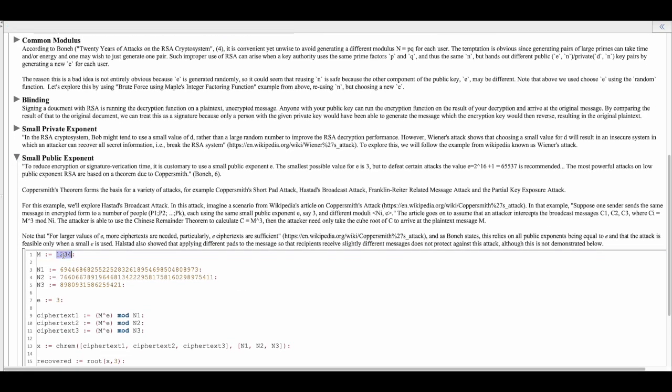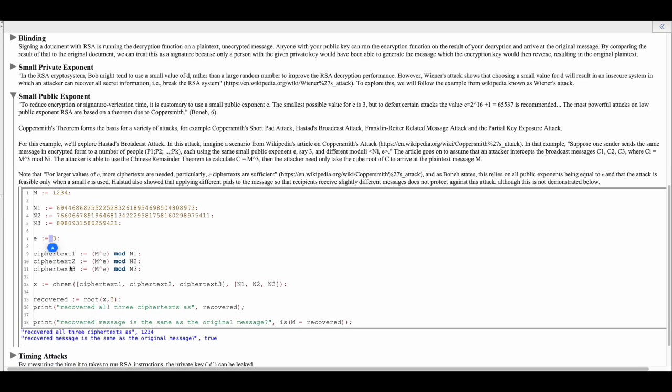So we've got the same message, different ns as described, and the same e, which is small. So we have different ciphertexts of the same message. We use Chinese remainder theorem to derive x, and we just take the cube root, and here we can see that the recovered message is indeed 1, 2, 3, 4, and here I was just printing out that it's equivalent.